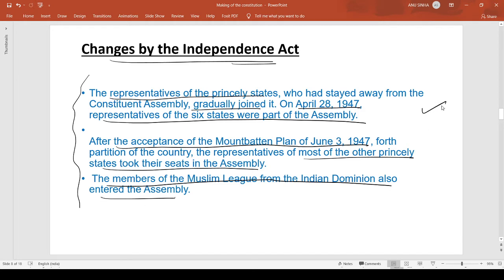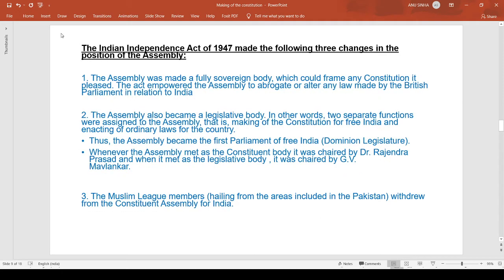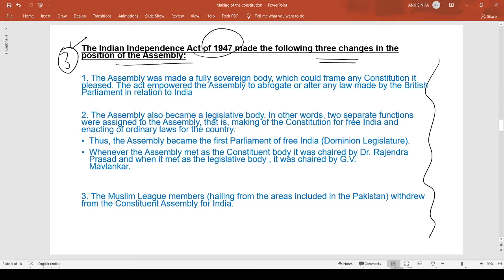So here it's talking about princely states who earlier decided to stay away and later joined, and the Muslim League members who formed part of the Indian dominion also entered the assembly. And now it's talking about the three major changes that were made. The Indian Independence Act 1947 made the following three changes in the position of the assembly. So what were the three major changes after the enactment of the Independence Act of 1947? We will see this now.